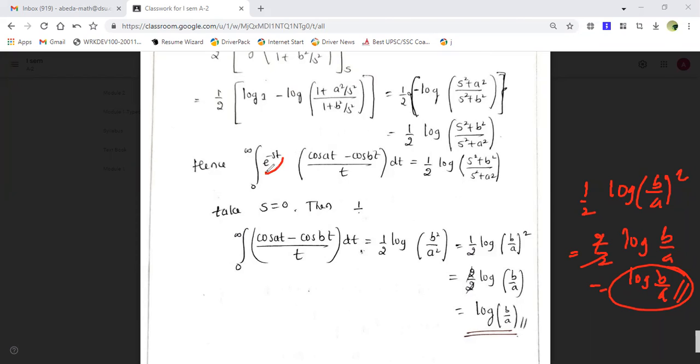Here you have to assume this, and by taking s equal to 0, later, whatever answer you get, in that you have to put the s value and finally write the valuation. Okay. So this is another variety of example.